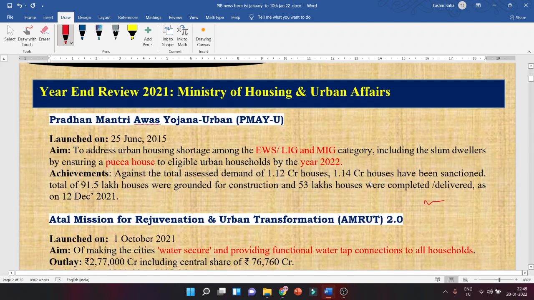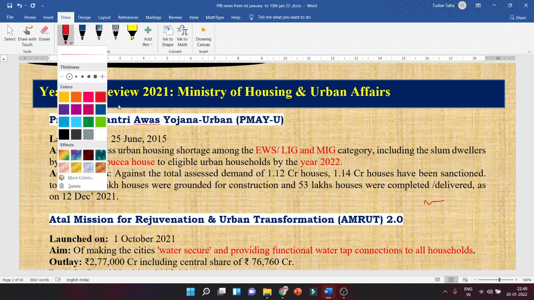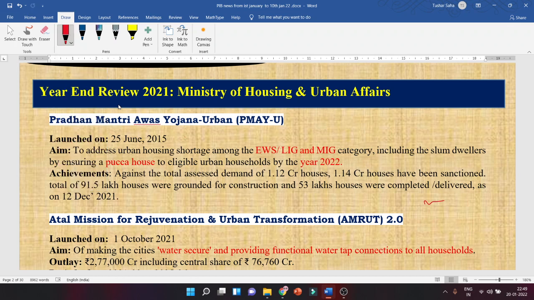As you all know, we have just ended the last year, the calendar year. So let us see the update on the different ministries and all the yojanas. Let's begin with the Pradhan Mantri Awas Yojana, right? This was launched on 25 June 2015. Look, I won't be reading everything, so you know a few things.